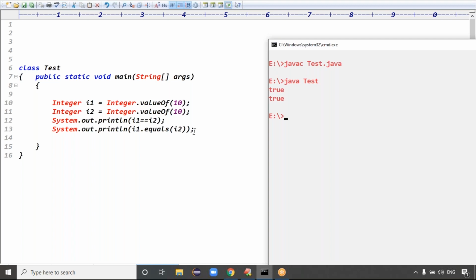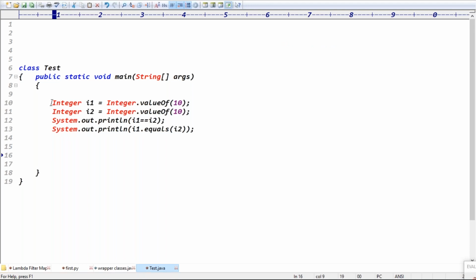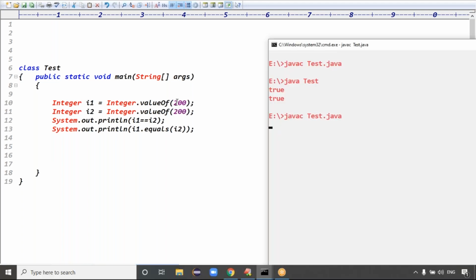Generally I1 and I2 are definitely two different objects, but why are we getting true? True means they are pointing to the same memory. Exactly. For example, if we change the value to 200 and compile the application, the first value now is false, which means I1 and I2 are pointing to different memory.